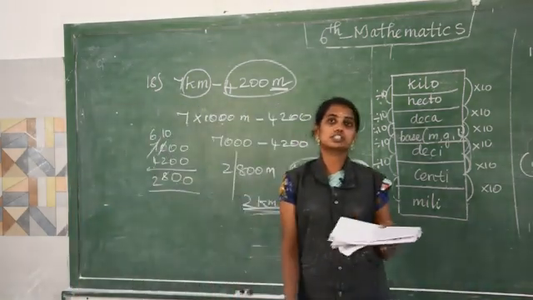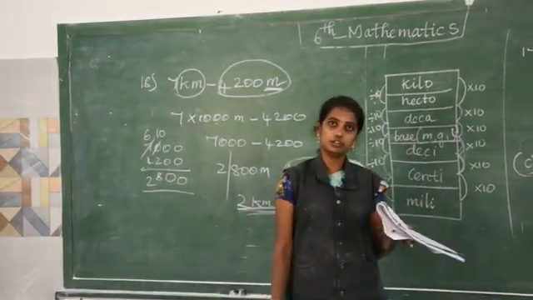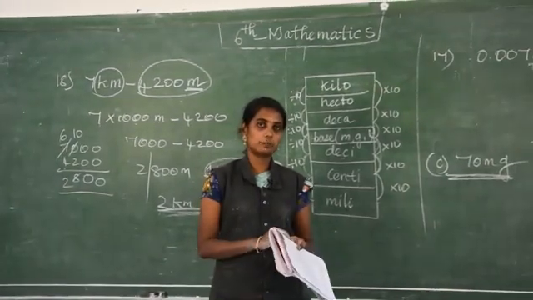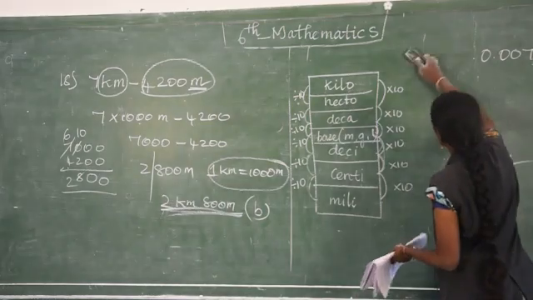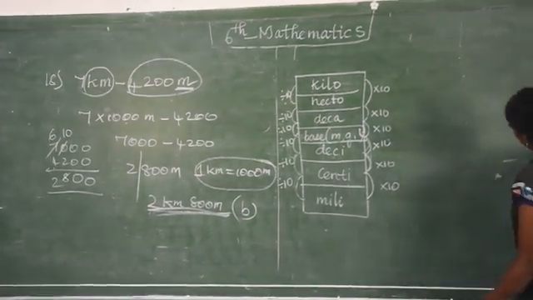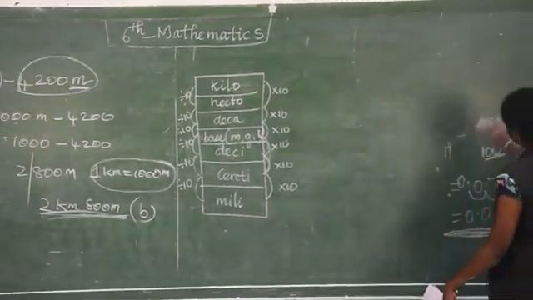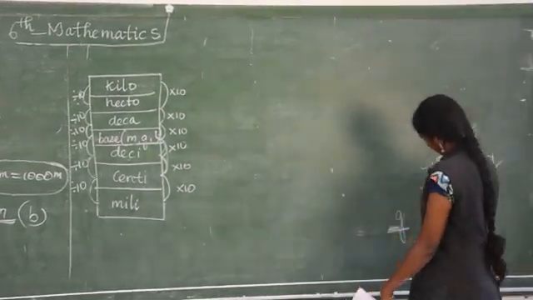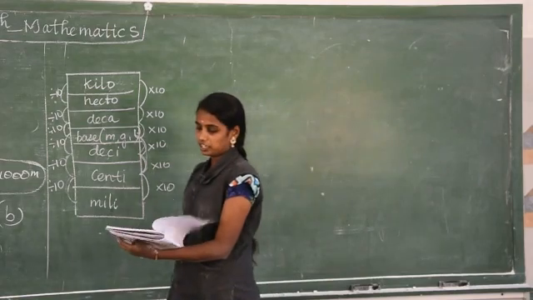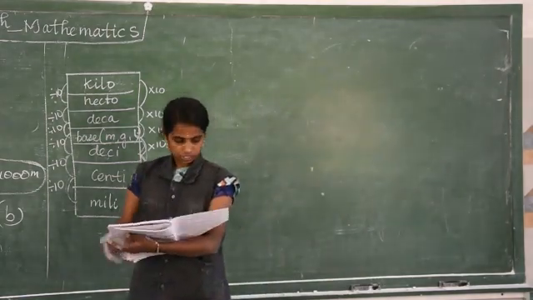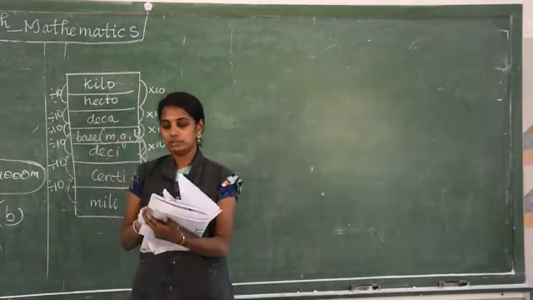Next we are going to see exercise 2.2. Before that we will see about the measure of time. What is measure of time? Where do we measure the time? So take your book, page number 32, measure of time.